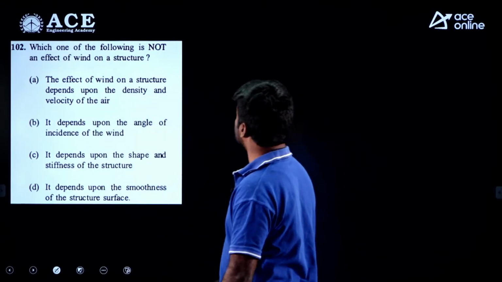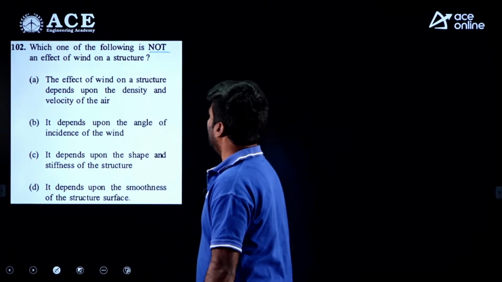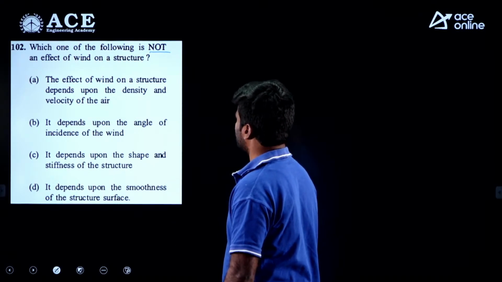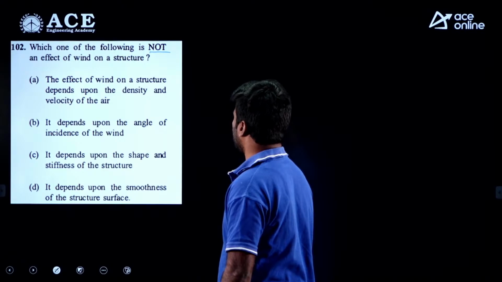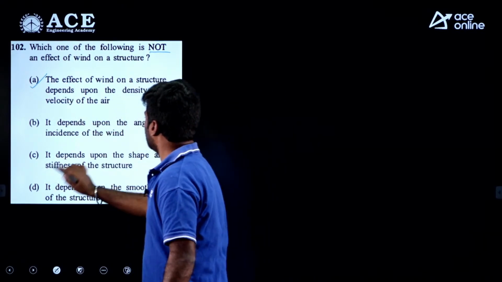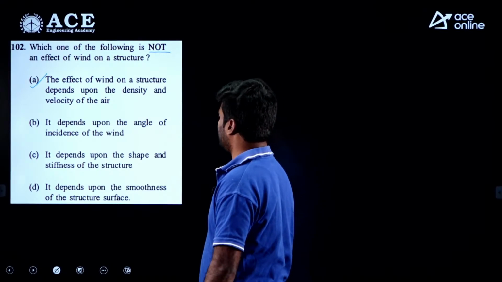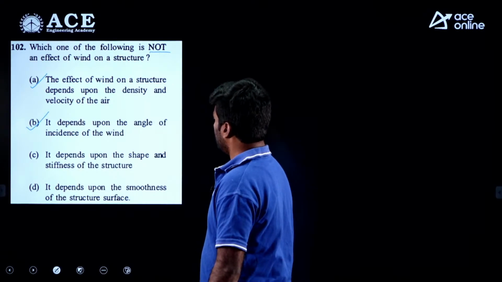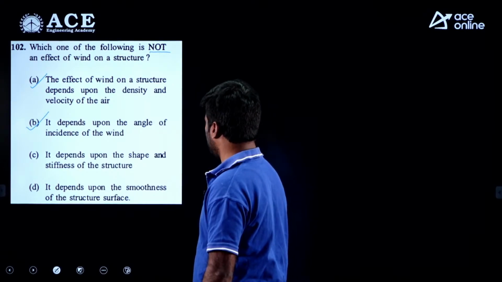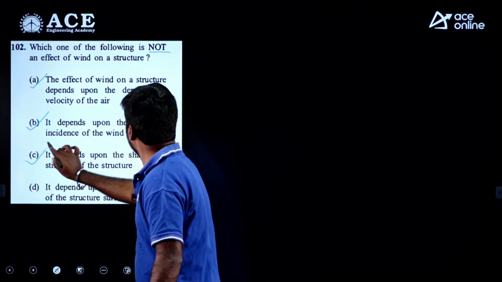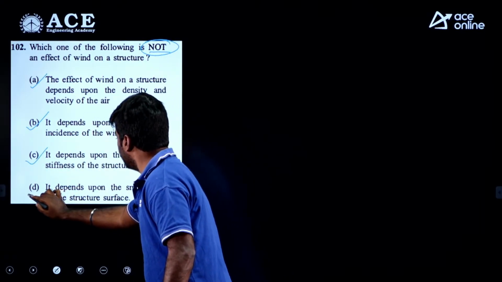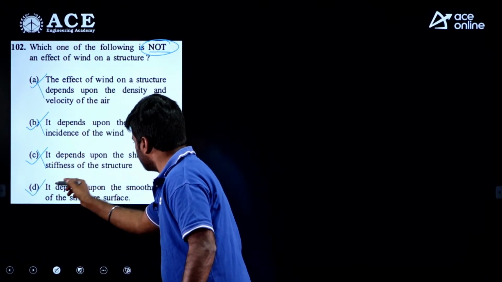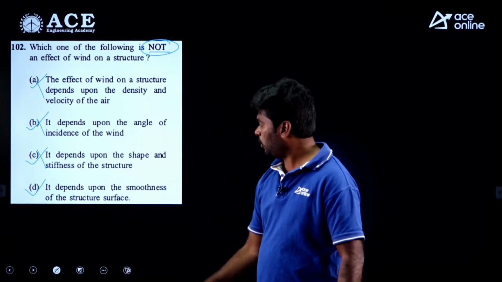Which one of the following is not an effect of wind on a structure? A, the effect of wind on a structure depends upon the density and velocity of the air. Absolutely, A is correct. Coming to B, it depends upon the angle of incidence of the wind. No doubt it is also correct. Coming to C, it depends upon the shape and the stiffness of the structure. No doubt it is correct. But the question is asking for the one that is not. So option D is not correct; these are the correct statements and this is not the correct one. So option D is the answer.